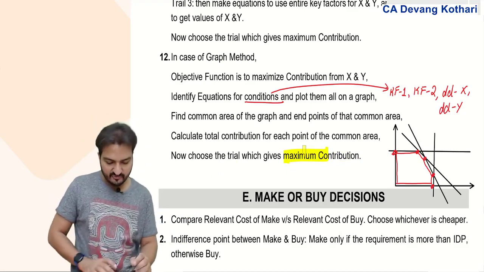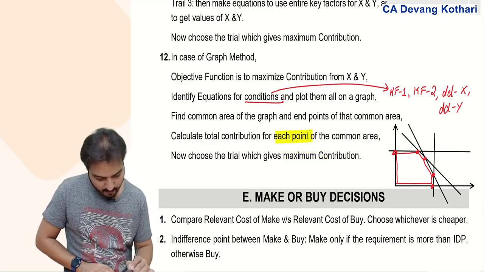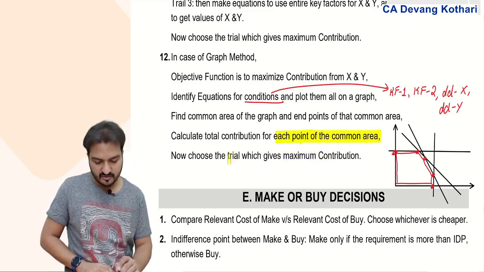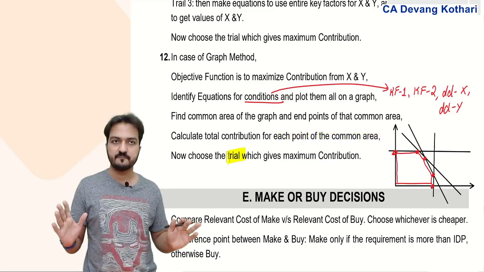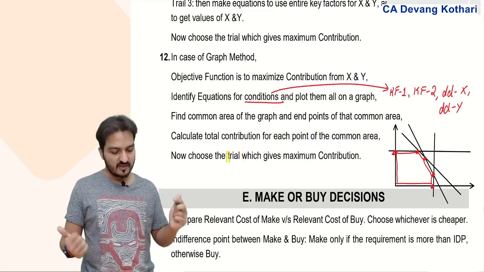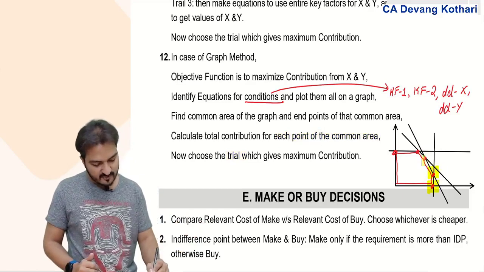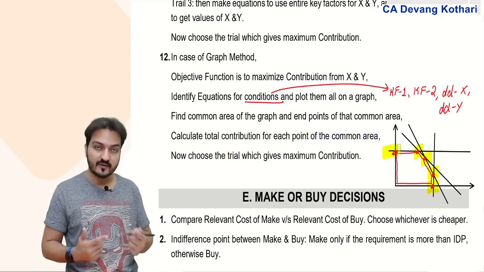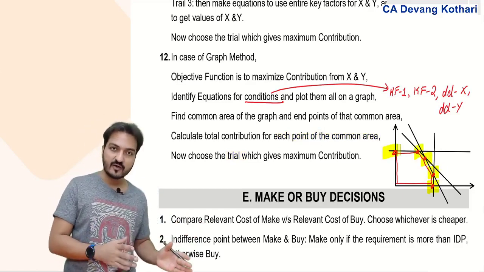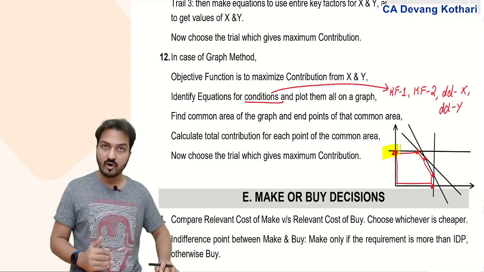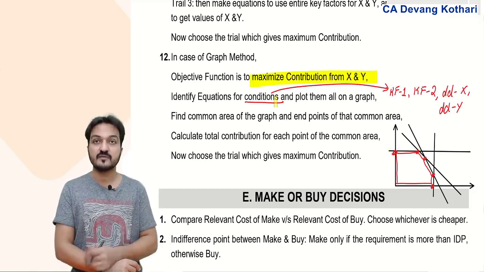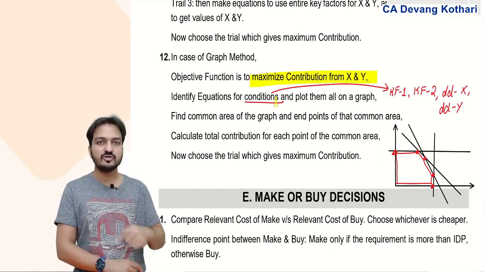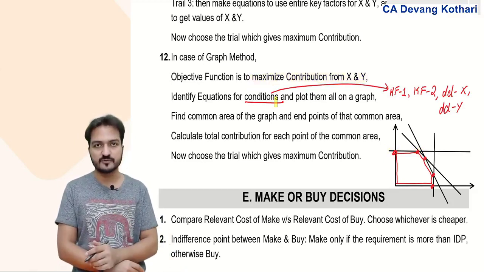Yes, now choose the trial. Each point in the common area becomes your trial. Choose the point which gives you maximum contribution. Done. Look, each of these points will refer to some XY coordinate. For each XY coordinate, you calculate the total contribution, because contribution is what you have to maximize. That is your objective function. Choose the one which gives you the highest contribution.